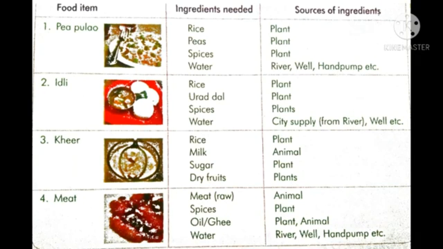For that we need rice, milk, sugar and dry fruits. For preparing a food item, ghee, we need ingredients like rice, milk, sugar and dry fruits. By using these ingredients, we prepare a food item called ghee. Rice is obtained from plants. So the source of rice is plant. Milk is obtained from animals. Sugar is obtained from plants. Dry fruits are obtained from plants.